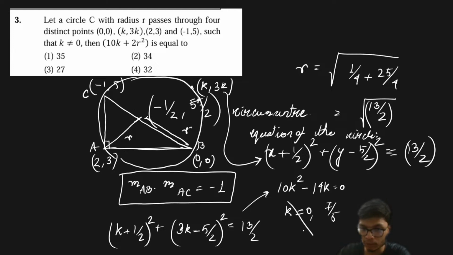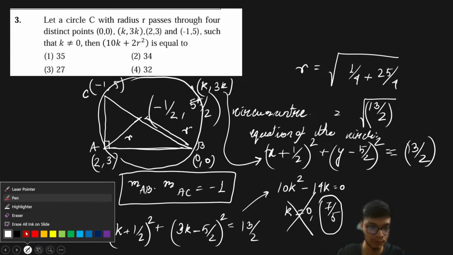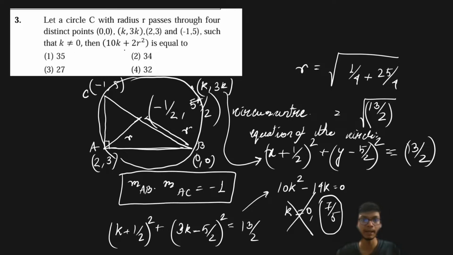Now it is said that k cannot be equal to 0, so this is not a solution. The only solution is k = 7/5, and therefore the value of 10k + 2r² is equal to 27, which matches option number 3 or C, whatever is mentioned in the paper. So 27 is the correct answer.